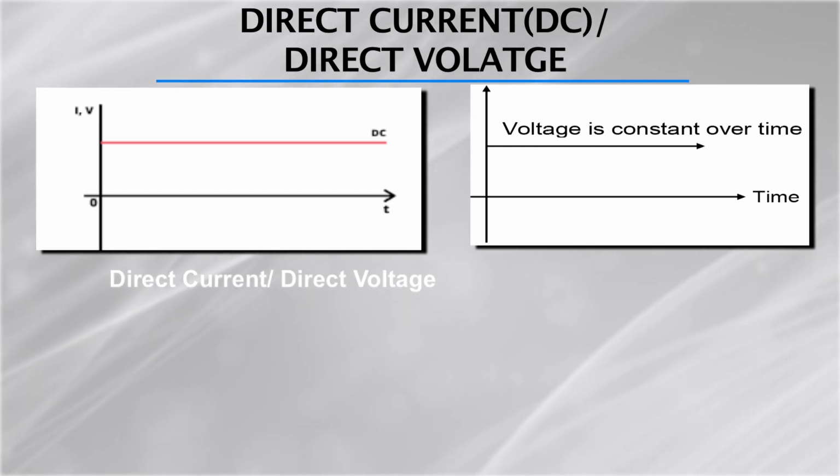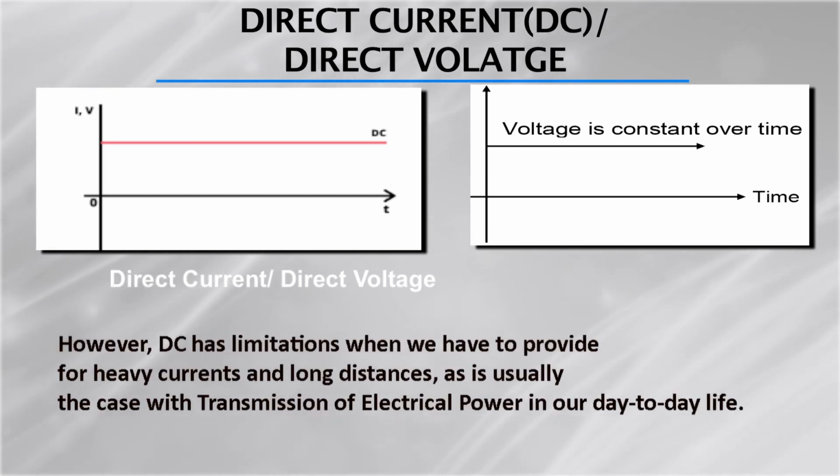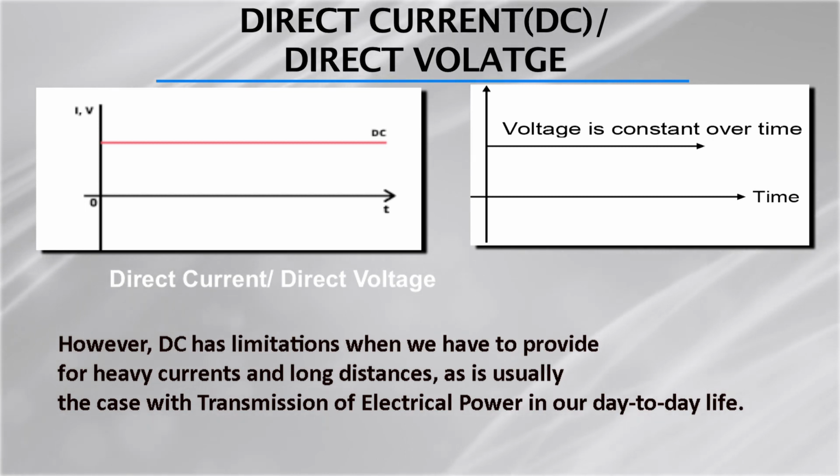So, it is constant over the time. So, we can say the DC has limitations when we have to provide heavy currents over long distances, as is usually the case in the transmission of electrical power in our day to day life.